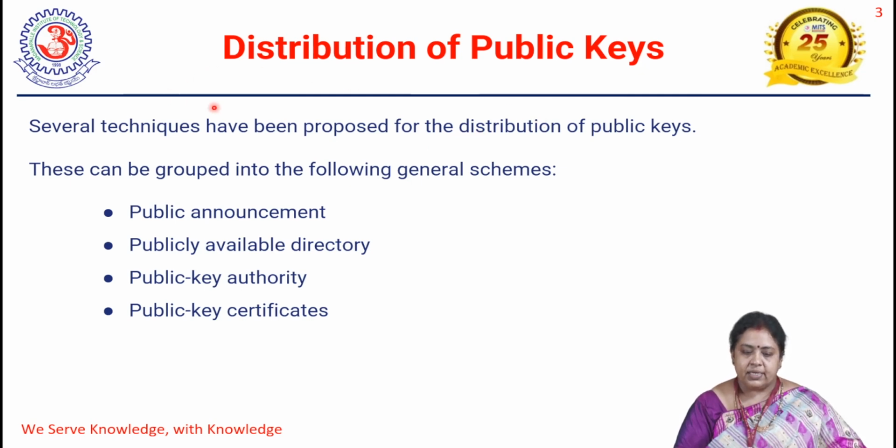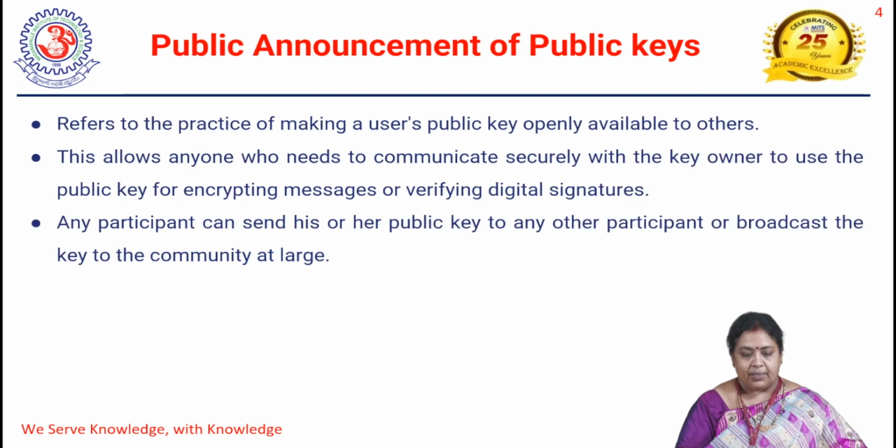And there are several techniques in order to distribute the public keys, and those techniques are: one we call public announcement, the second is called publicly available directory, the third is called public key authority, and the fourth we call public key certificates. We go through them one by one.